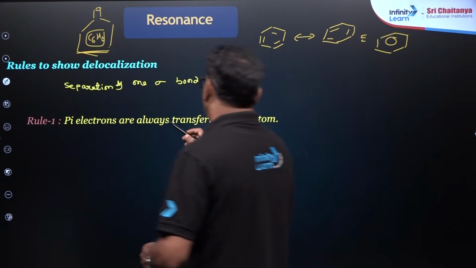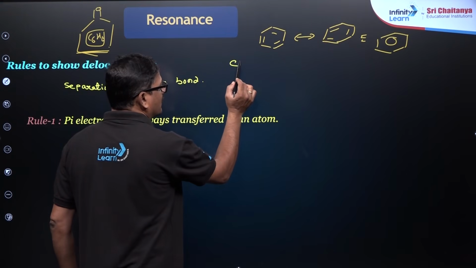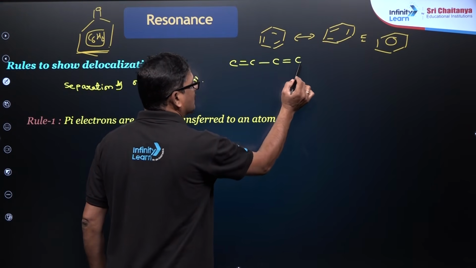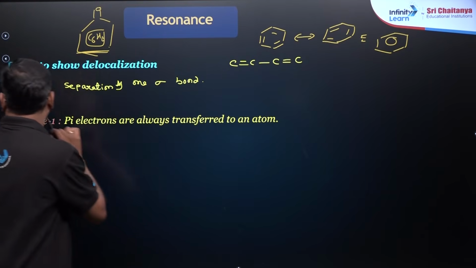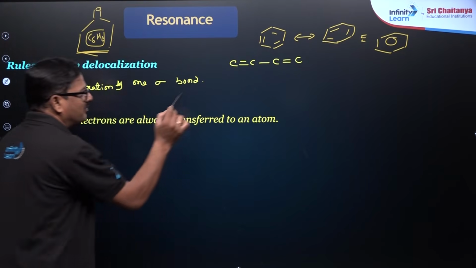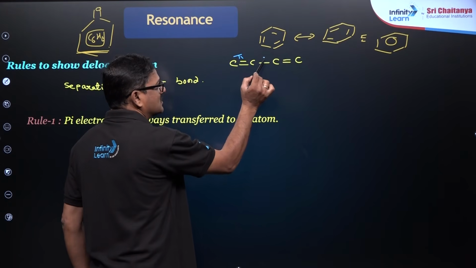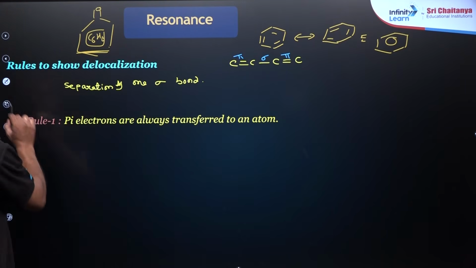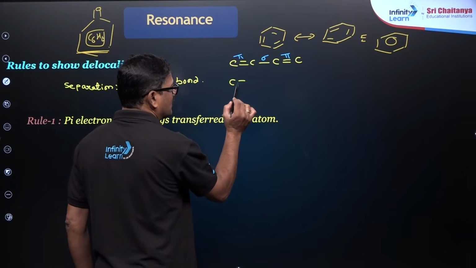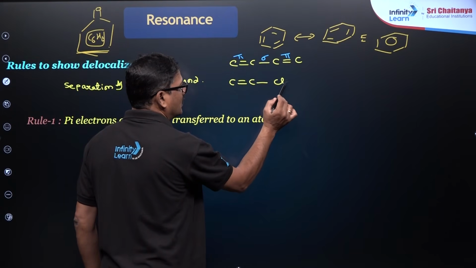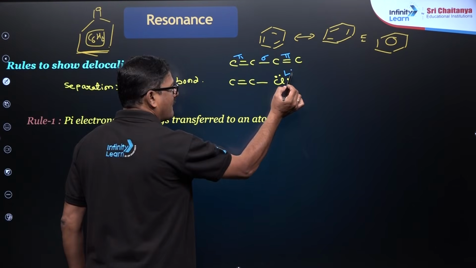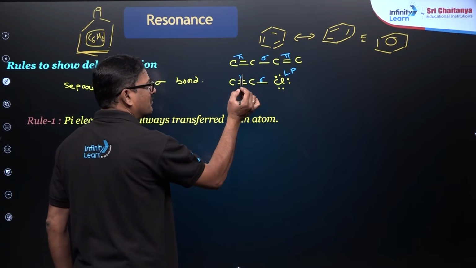So when you separate by one sigma bond, you can have carbon double bond carbon, a sigma bond and a carbon double bond carbon. When you see this, a pi bond, sigma bond and a pi bond, yes, delocalization is there. Also you can have carbon double bond carbon and a chlorine with a lone pair of electrons. Here this lone pair of electrons, a sigma bond and a pi bond.